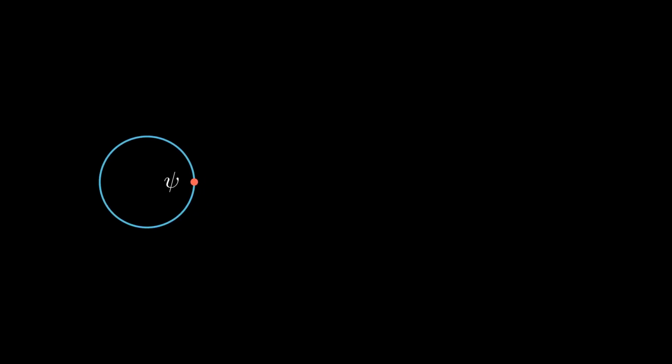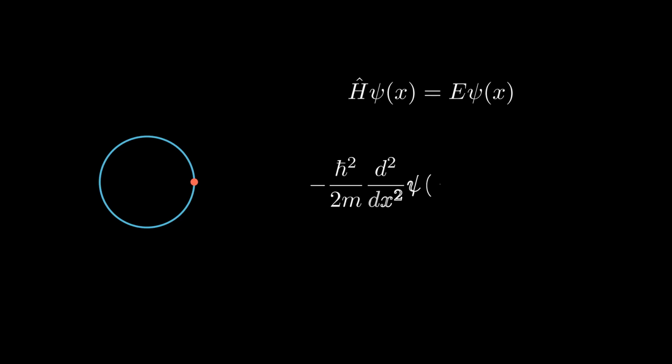In quantum mechanics, we have the following equation. The Hamiltonian operator H acts on psi to give E times psi, where E refers to the particle's energy. The distance around the circle is represented by x. We can assume our particle is free, i.e. there are no forces acting on it. The Hamiltonian operator for the free particle is minus h bar squared over 2m times the second derivative with respect to position. Here, h bar represents the reduced Planck constant. This is just a number, a very small number, and m is the mass of our particle.